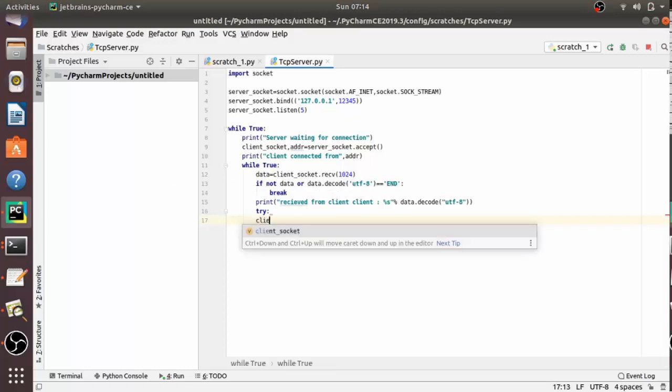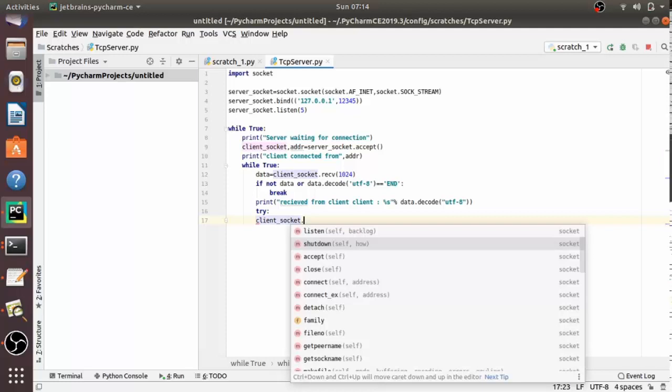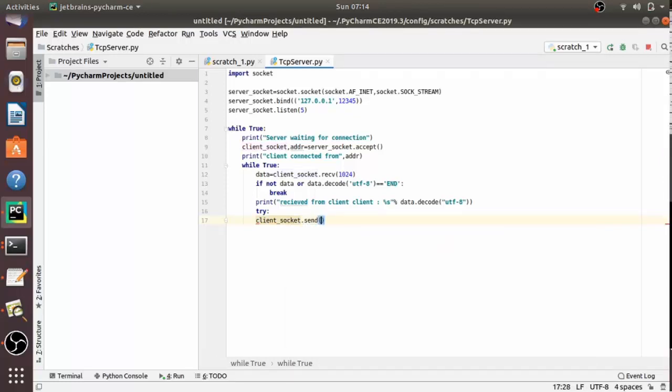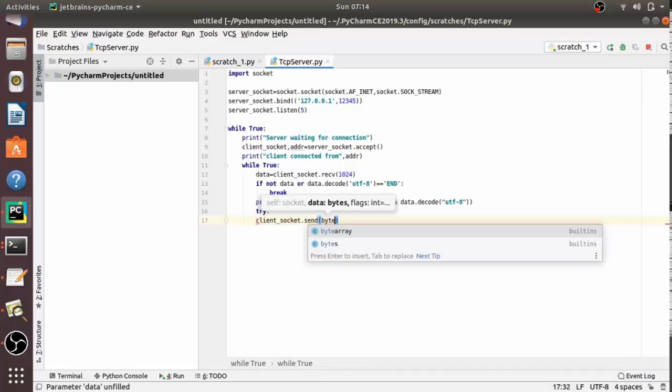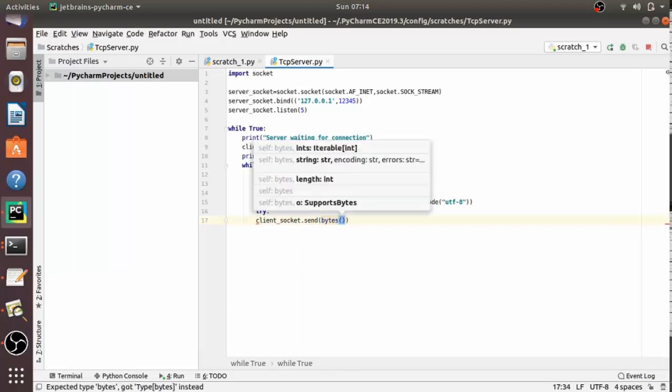So try client_socket.send. Here the string will not be sent, because the type required is bytes, not a string. So we have to convert the string into bytes.